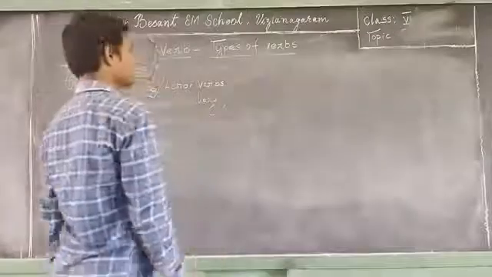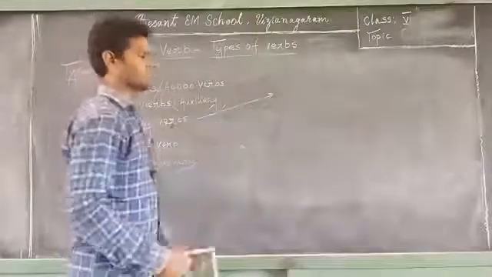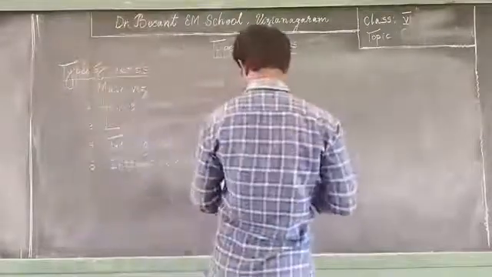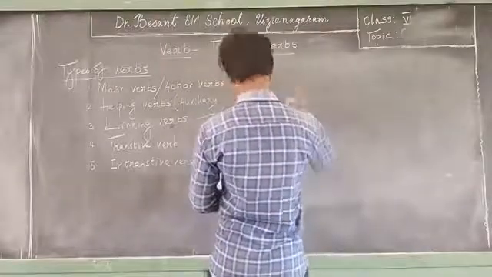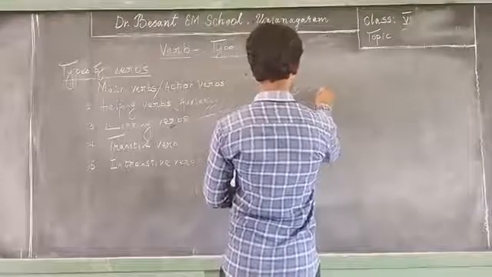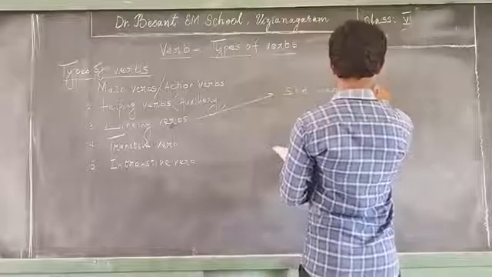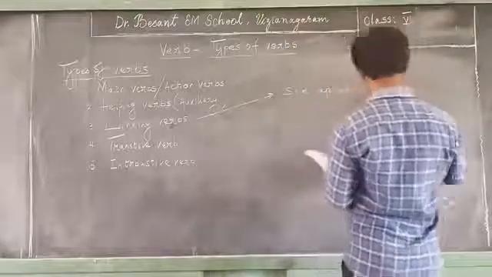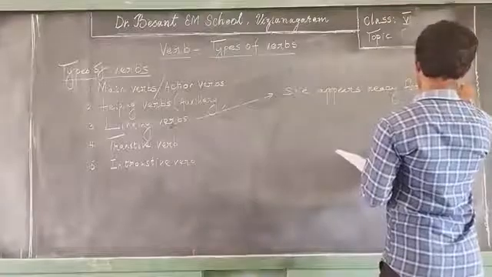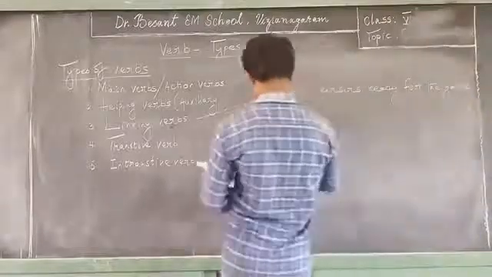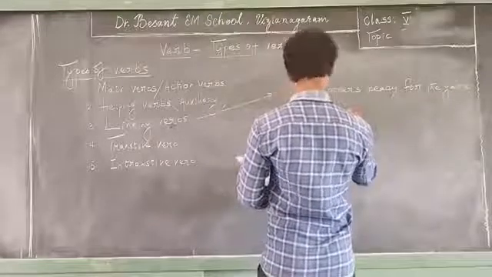Now coming to the linking verbs. What are linking verbs? Let's go through some examples so you can understand easily. So dear children, linking verbs. She appears ready for the game. You look happy.